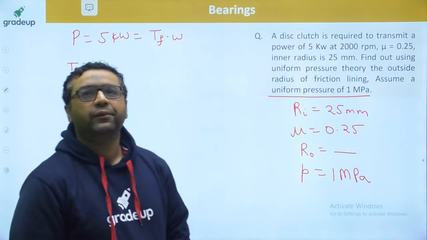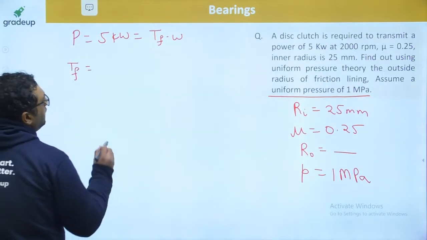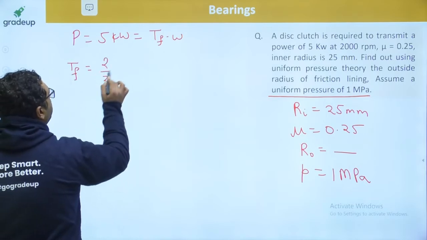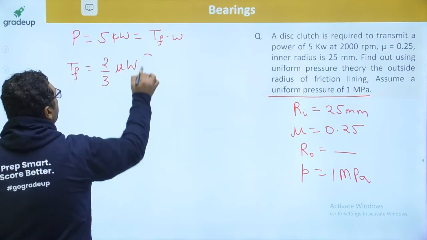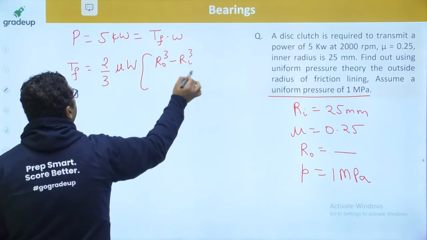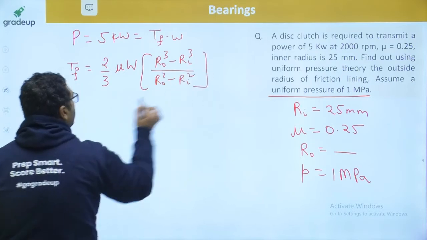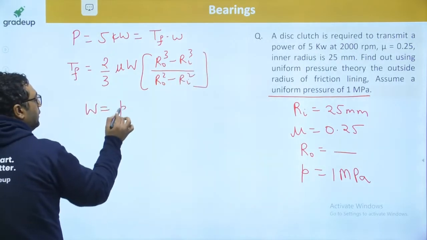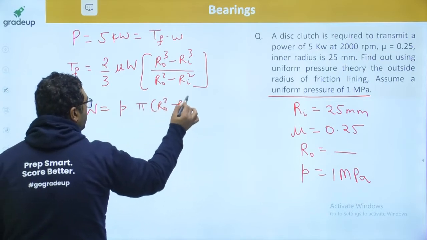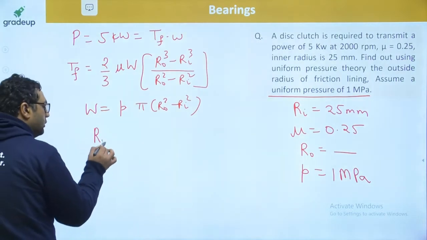Yes guys, so you need to find out the outer radius for this, and using the UPT you know again T equals 2 by 3 mu W times R naught cube minus Ri cube over R naught square minus Ri square, and W is P pi times R naught square minus Ri square. You need to find out the value of R naught.